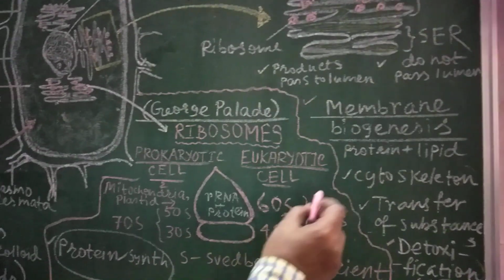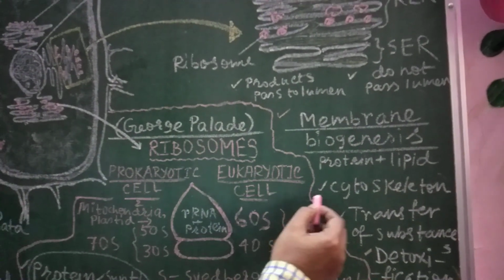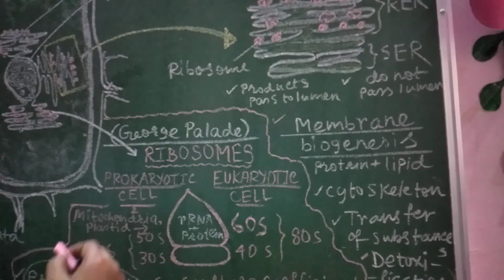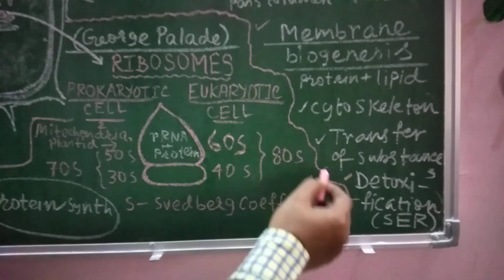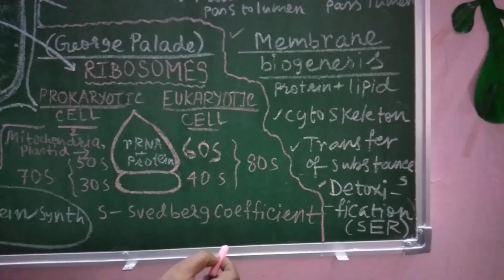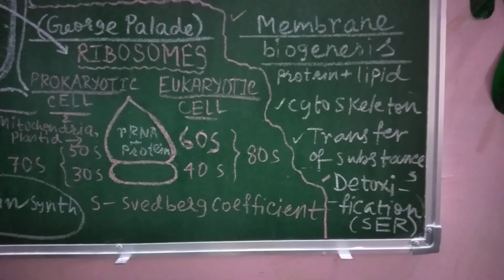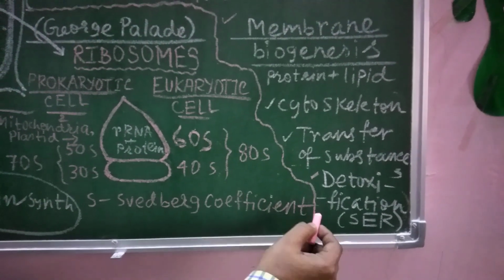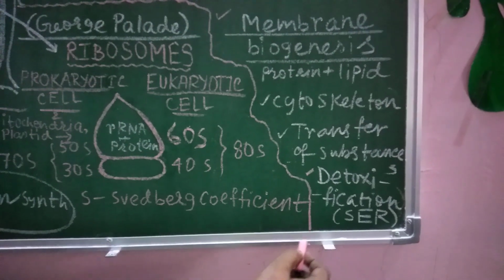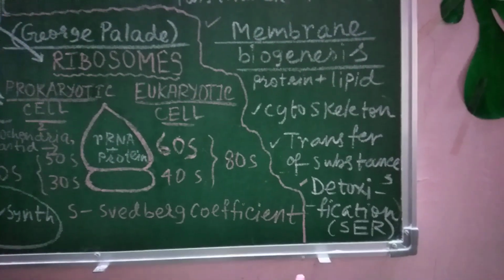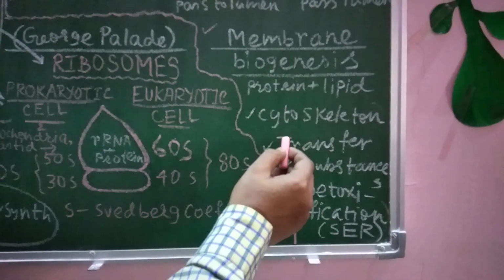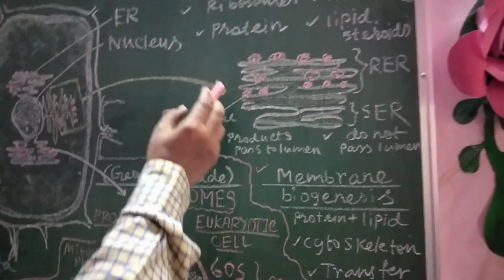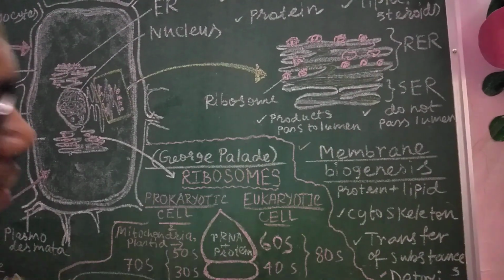Not only that, endoplasmic reticulum acts as a cytoskeleton. It is a cytoplasmic framework. It helps in transfer of substances and it also helps in detoxification. Mainly the smooth endoplasmic reticulum present in the liver cells helps in detoxification of pollutants, poisonous substances and harmful substances into materials which can be excreted out. These are the functions of the endoplasmic reticulum, and this is the diagram of the endoplasmic reticulum. Remember that this is an ultrastructure.